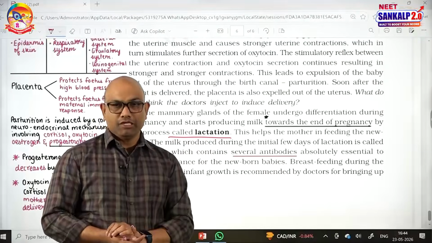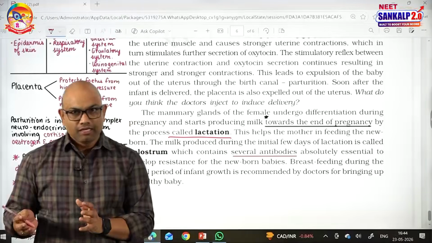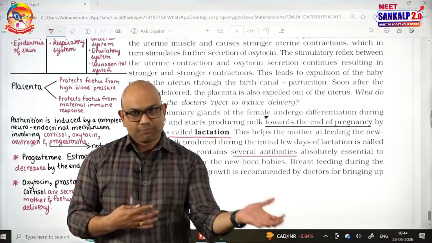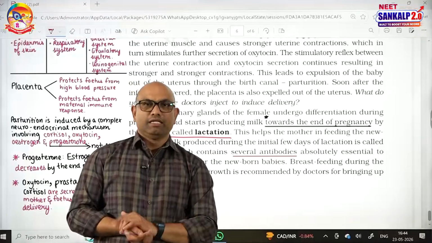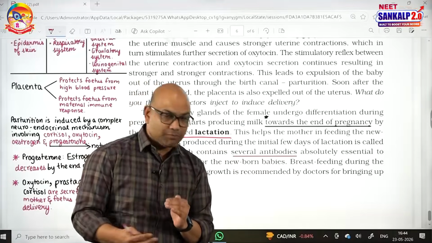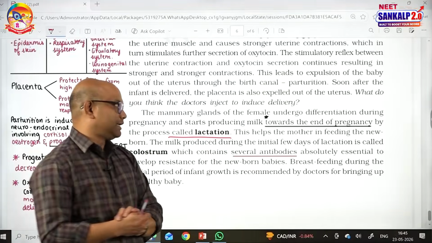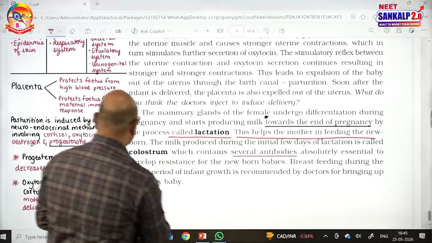Progesterone causes lactation, but after delivery prolactin is responsible for lactation, because after delivery as the placenta gets ruptured and comes out, progesterone levels are absent in the blood of a female. So, after delivery the hormone that is mainly responsible for lactation is prolactin. This helps the mother in feeding the newborn.